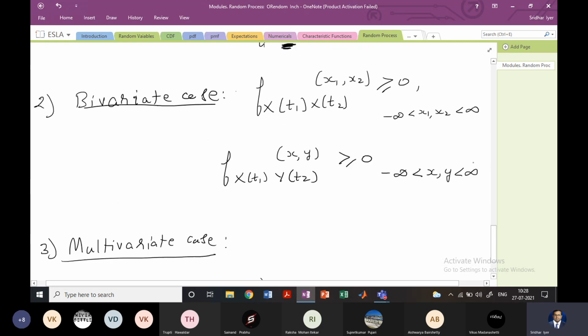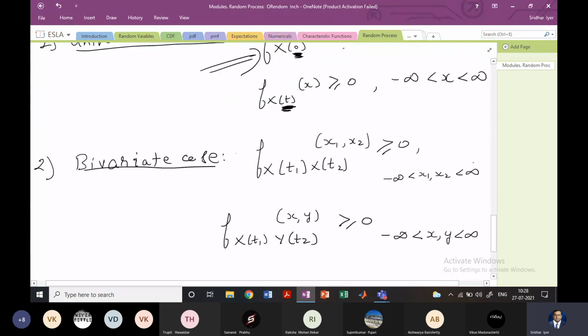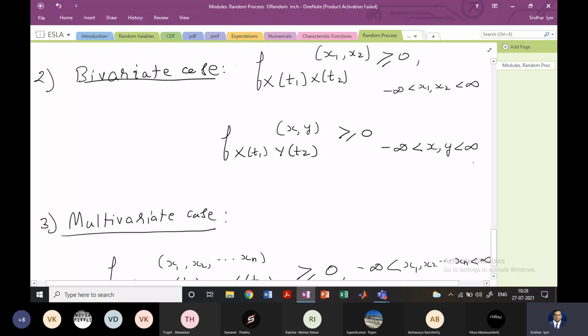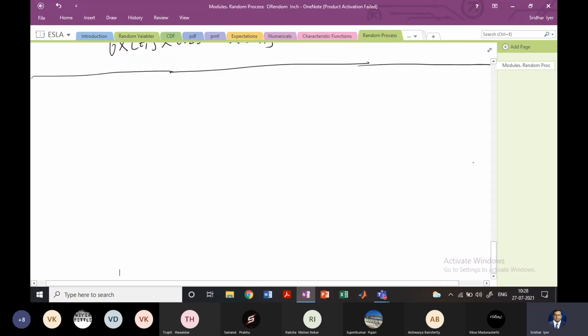So we have seen a univariate case, where you take a sample and then find the value, the bivariate case with two random variables, and then the multivariate case. Now, a very important concept which comes in the random process is independence of random processes.